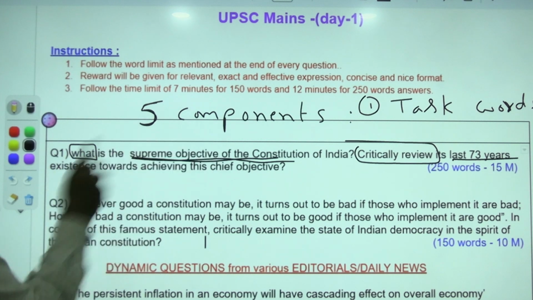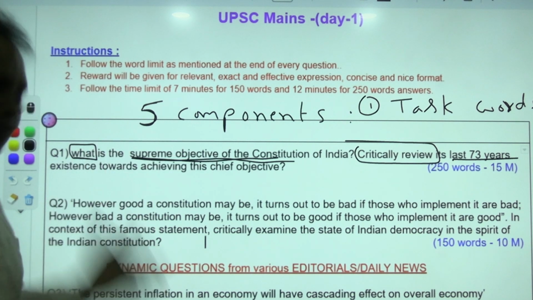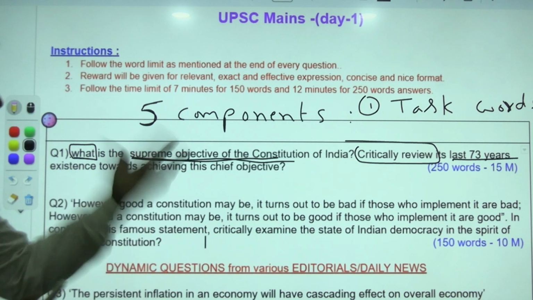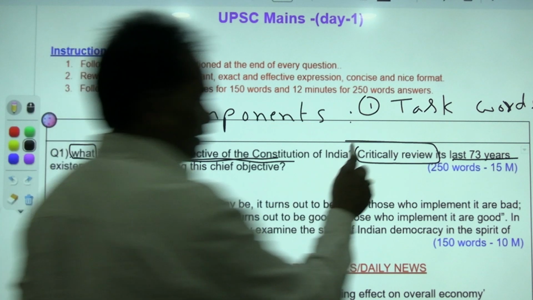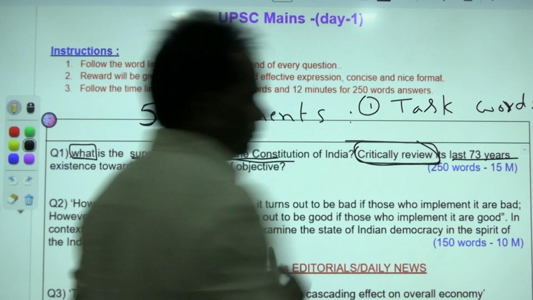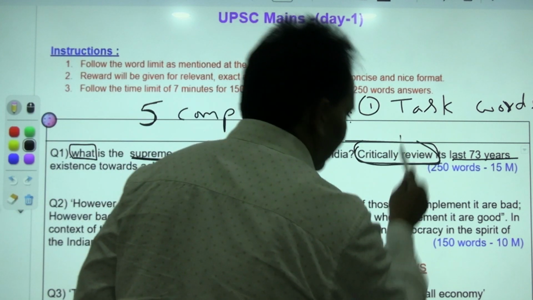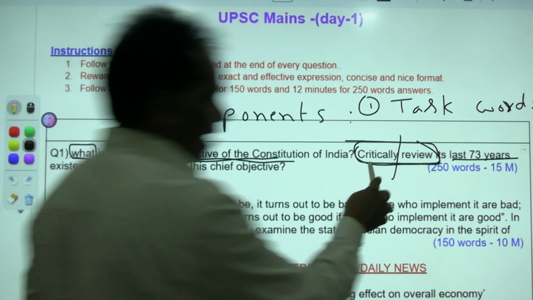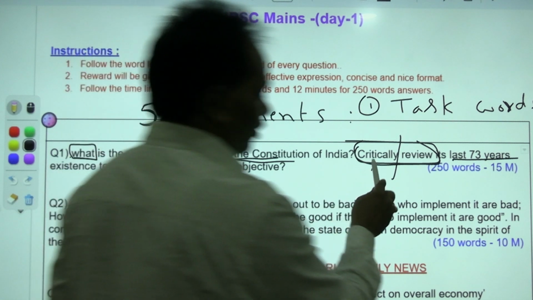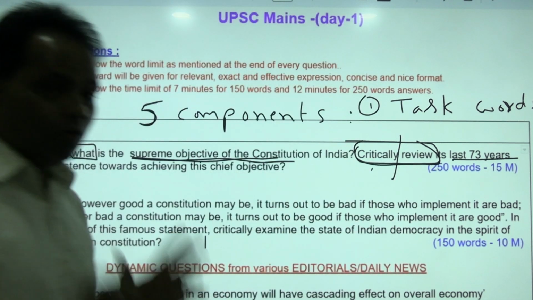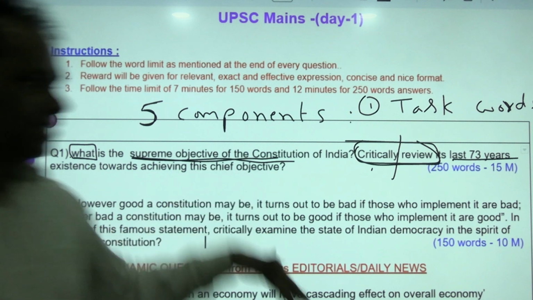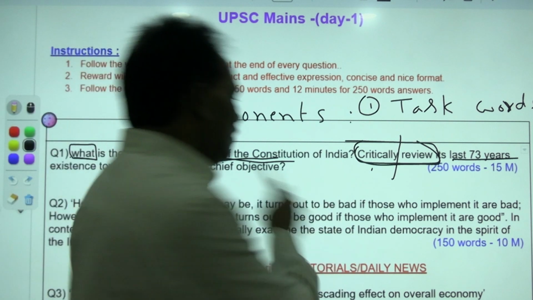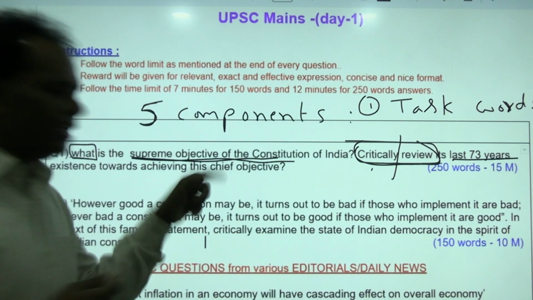The task words here are: define the supreme objective of the Indian Constitution, or what is the supreme objective of the Indian Constitution. Another is critically review. These are two words, review plus critically. There is an adjective as well. What is critically review? Review with a critical outlook, not criticism. It is a critical outlook while reviewing this achievement.